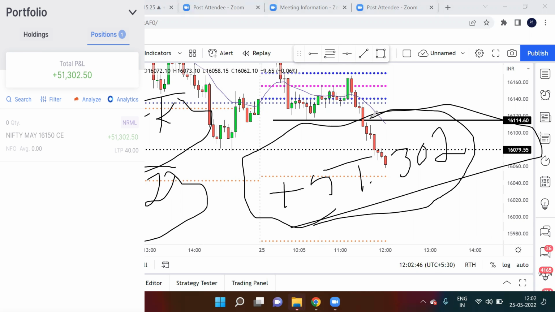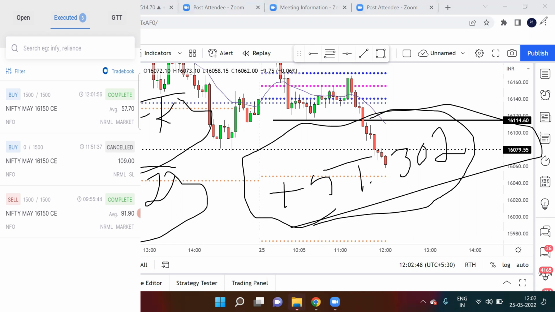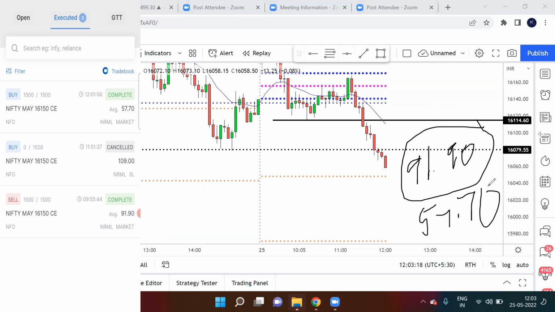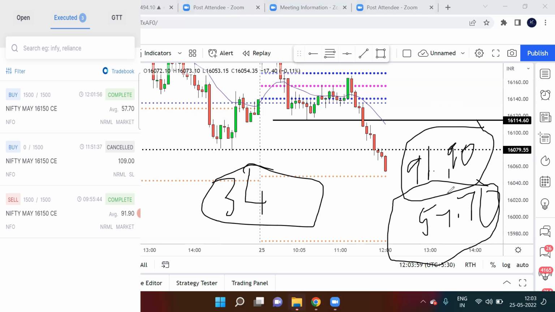So now let's go to order book and let us see the order book. You can see in the order book I sold the 16,150 call option at 91.90, and my stop loss was 109, which I cancelled later because it was going in my direction, and I took profit at 57.70. So overall, how many points profit did I make here? That is around 34 points, right? That is the difference between these two options. So 34 points profit, and I took 1500 units. So total profit comes to around 51,000.